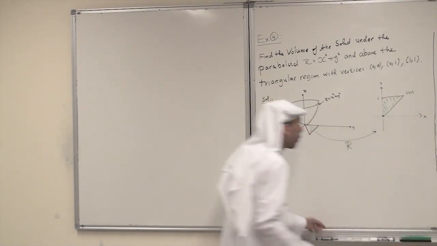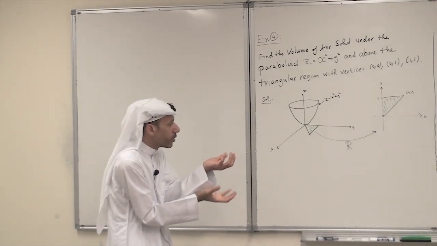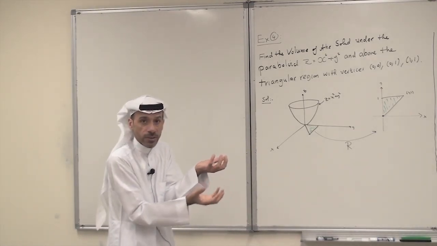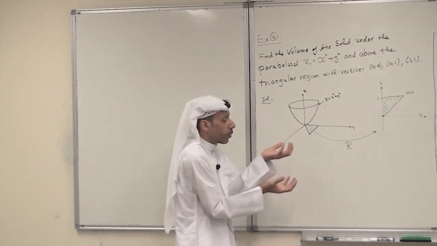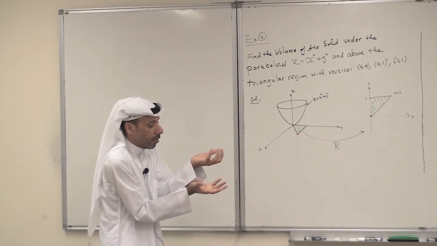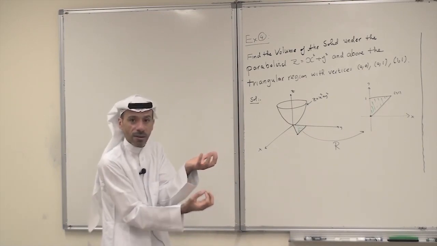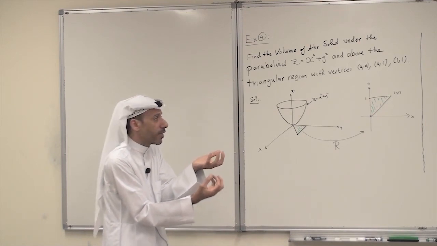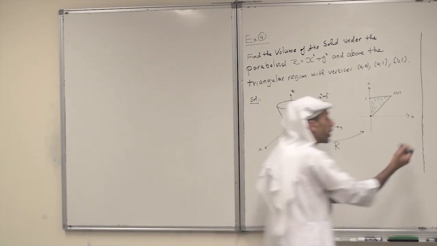Okay. If I have the paraboloid and I have this triangular region, so my solid will be just in the first octant. Well, how to find the volume? Well, by the formula. The function is positive and over a region, so it is just the double integral. This is the main application of double integral. So the volume will be given as follows.